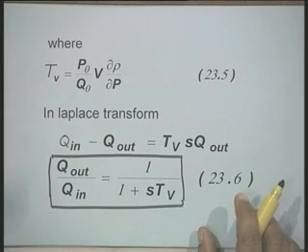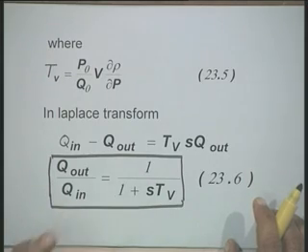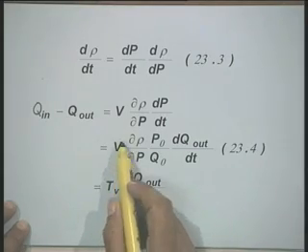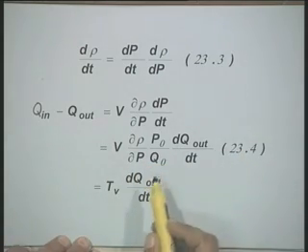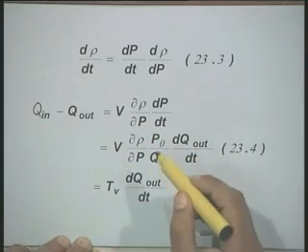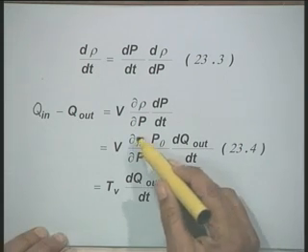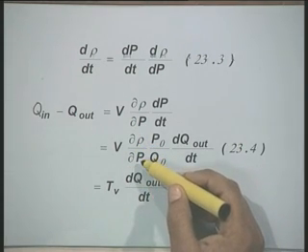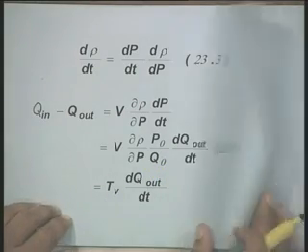Now, you understand what are the parameters which determine this time constant TV of the vessel. Because if you see it here again, TV depends upon the volume of the vessel. Bigger the vessel, more will be the time constant. It will also depend upon these parameters: QO for a given value of PO, and this quantity, that is the property of the steam. Therefore, knowing these parameters, this TV can be computed.